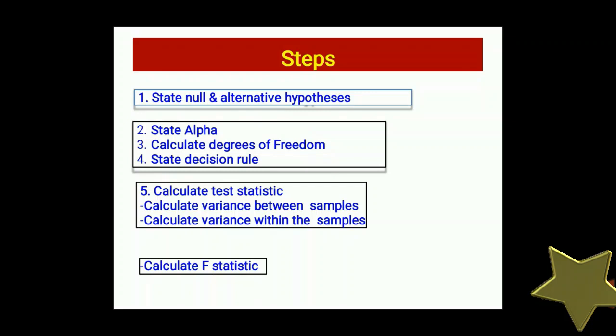Alpha. What is alpha? Here we will take the F statistic, then we will take the p value. For the p value, we accept confidence from 95% to 99%. So here alpha will be 0.05 or 0.01.